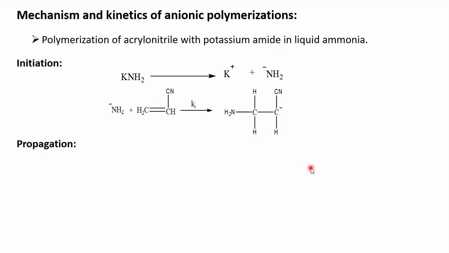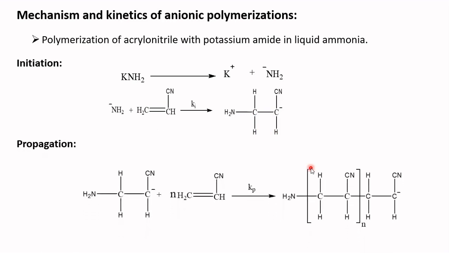The next step is the propagation. In this step, the chain growth takes place by the addition of the carbanion to the monomeric unit of acrylonitrile to form a macrocarbanion.